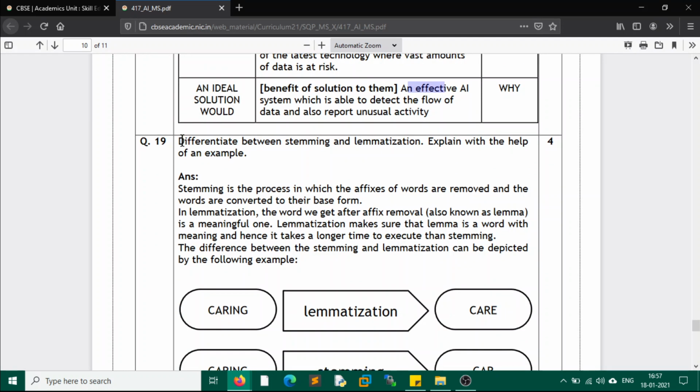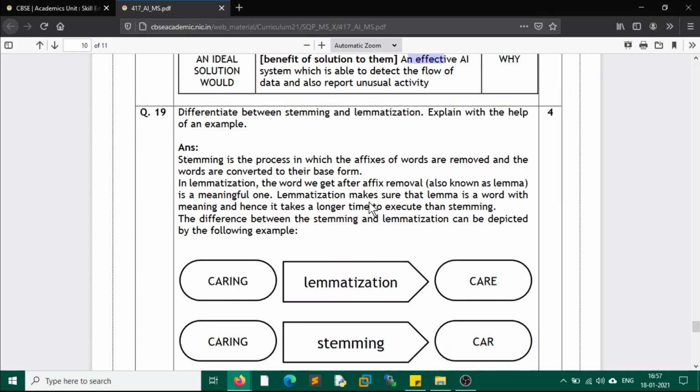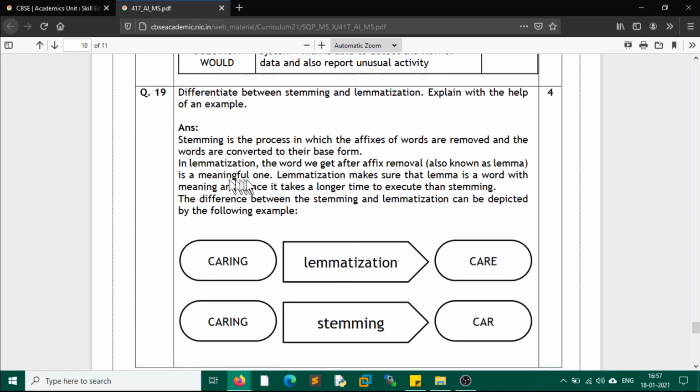Now next question, question number 19. Differentiate between stemming and lemmatization. Explain with the help of an example. Stemming is the process in which the affixes of words are removed and the words are converted into their base form. In lemmatization, the word we get after affix removal, also known as the lemma, is a meaningful one. Lemmatization makes sure that the lemma is a word with meaning and hence it takes a longer time to execute than stemming. The difference between stemming and lemmatization can be depicted by the following example.